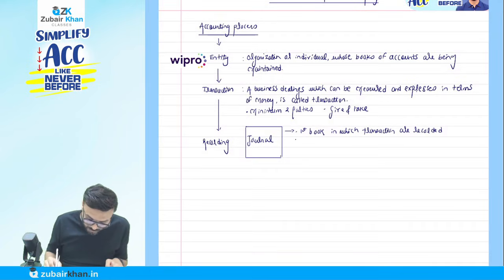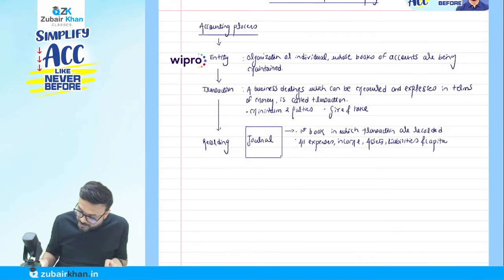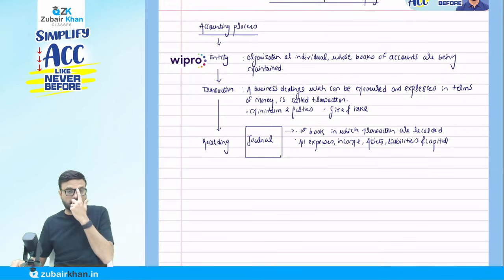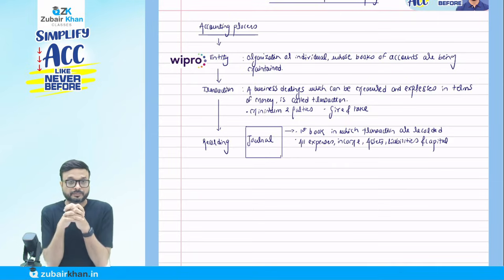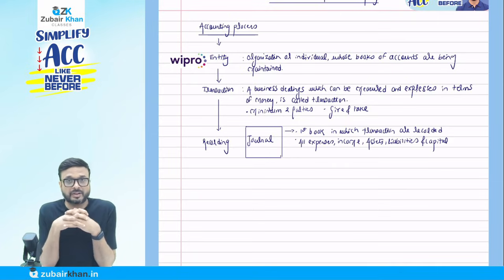Then what we record: expenses, income, assets, liabilities, and capital. All the transactions we are to record in this book, and we call that book the journal. So now imagine you have a book, and we are going to record all the transactions in that book, and we call it the journal.